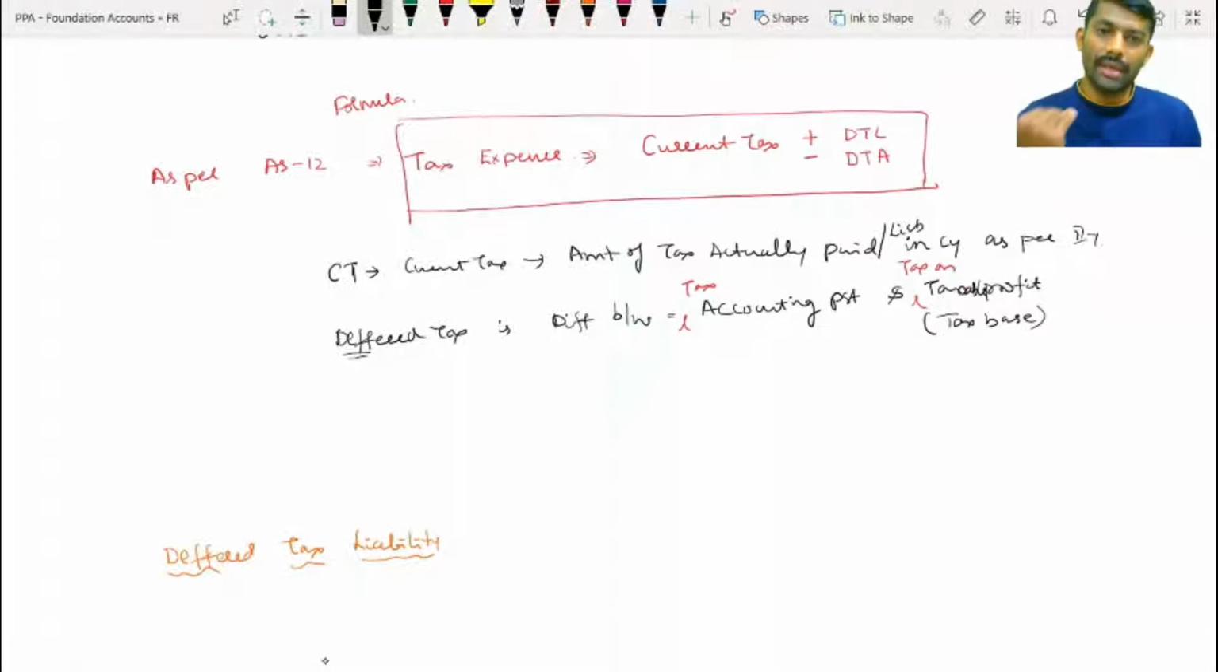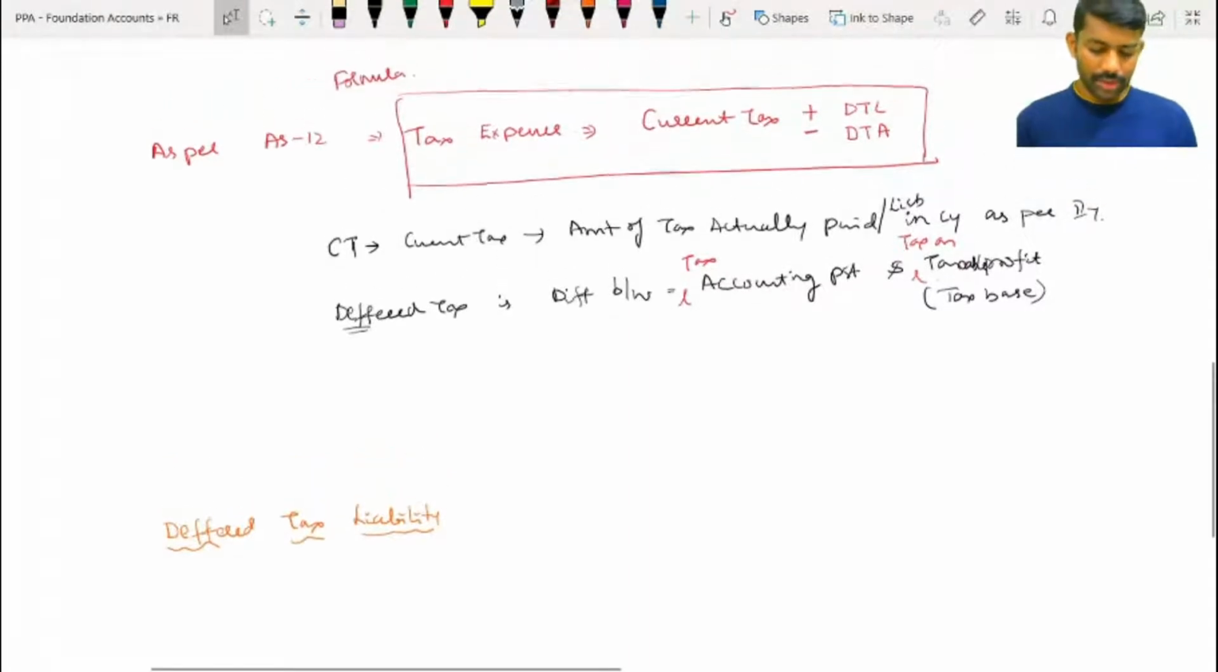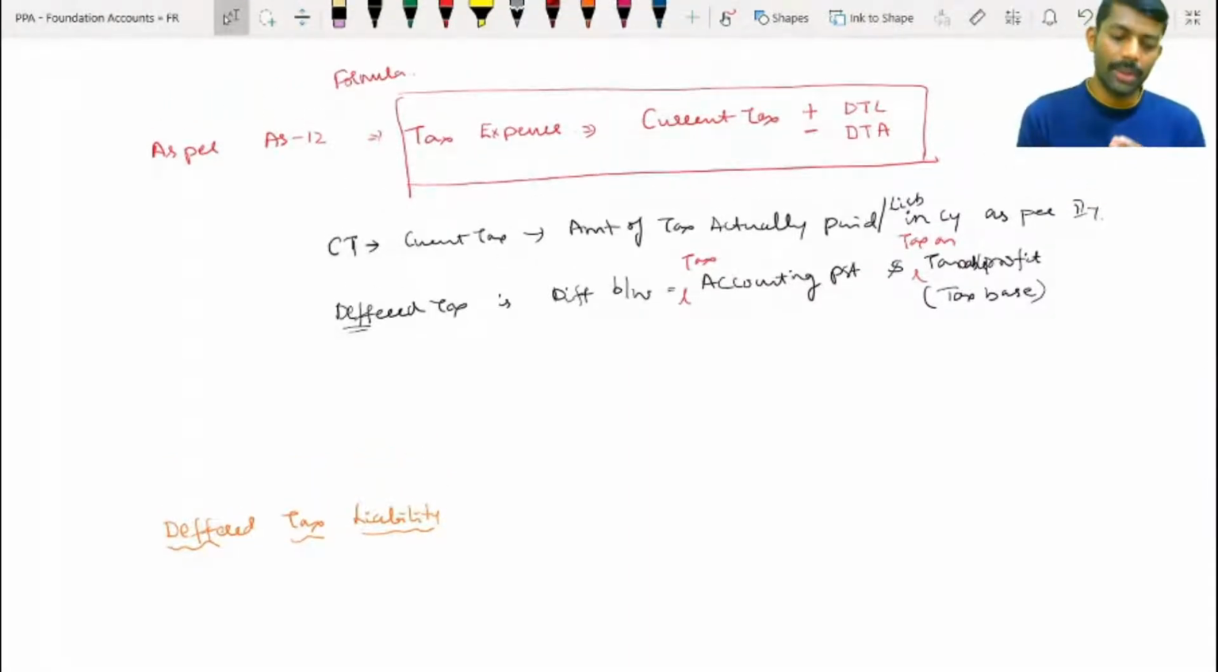And currently if there is excess tax I paid, but because of this in future there is a saving in tax, then I call it a deferred tax asset. Understanding that? Guys, slowly, are you understanding? If you have any doubt as of now, kindly let me know.